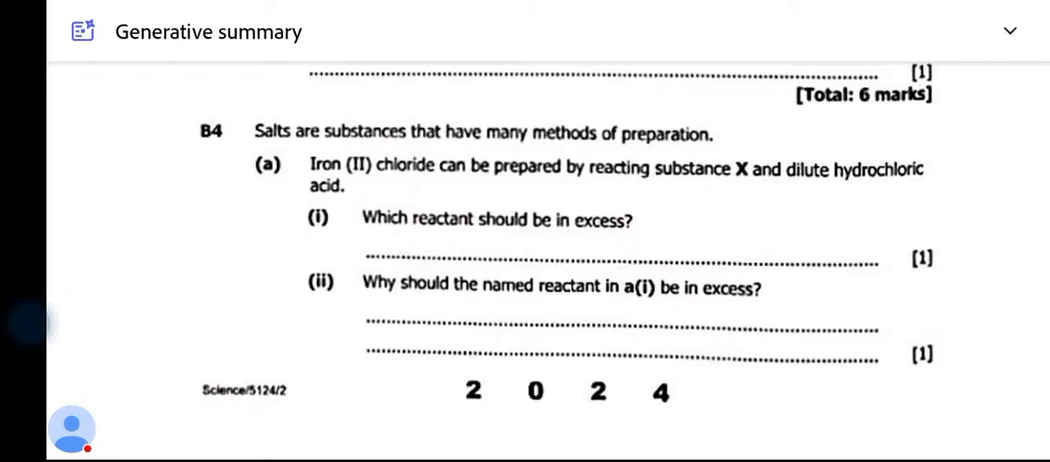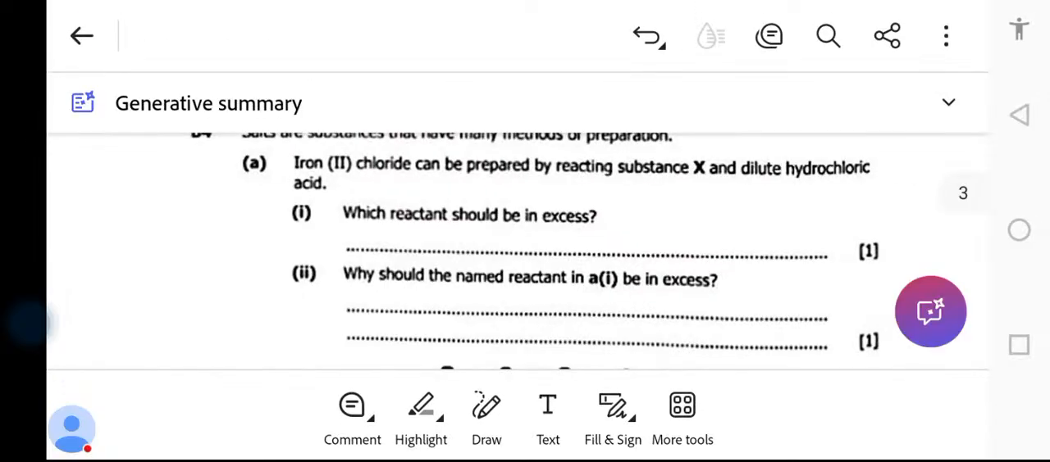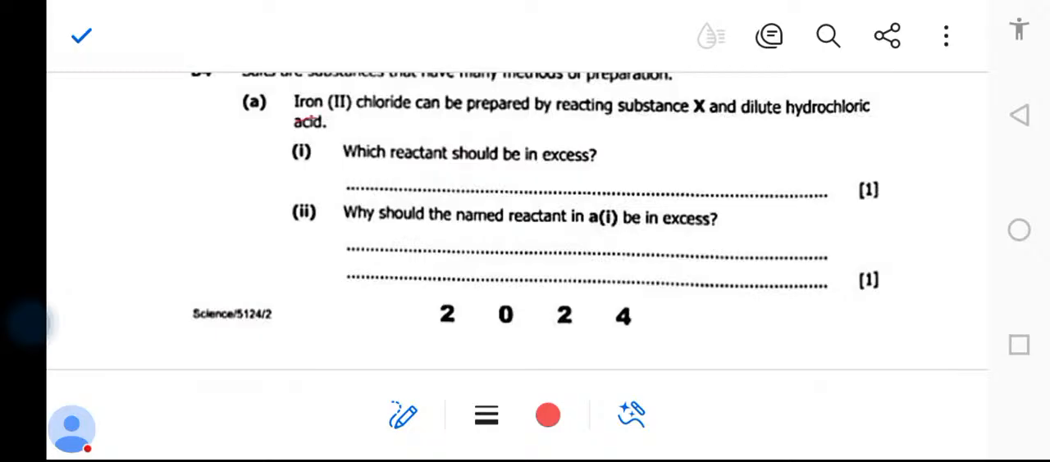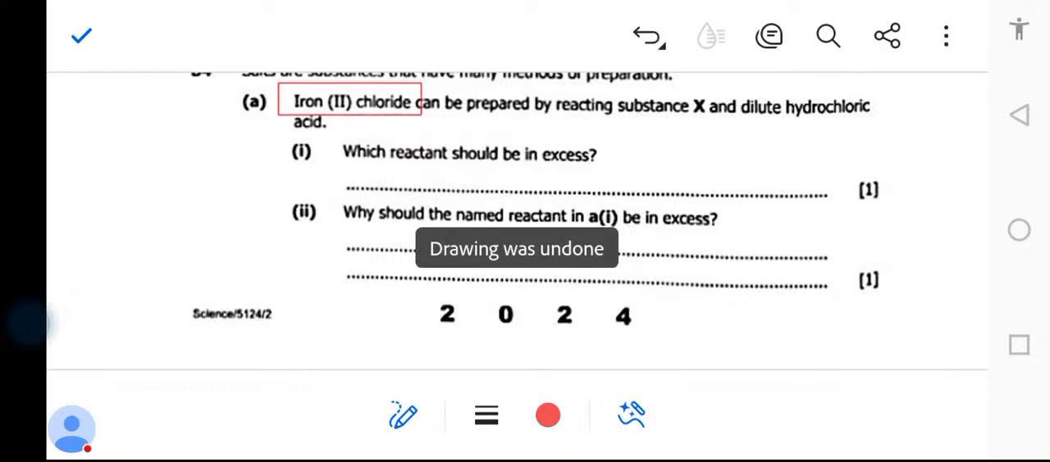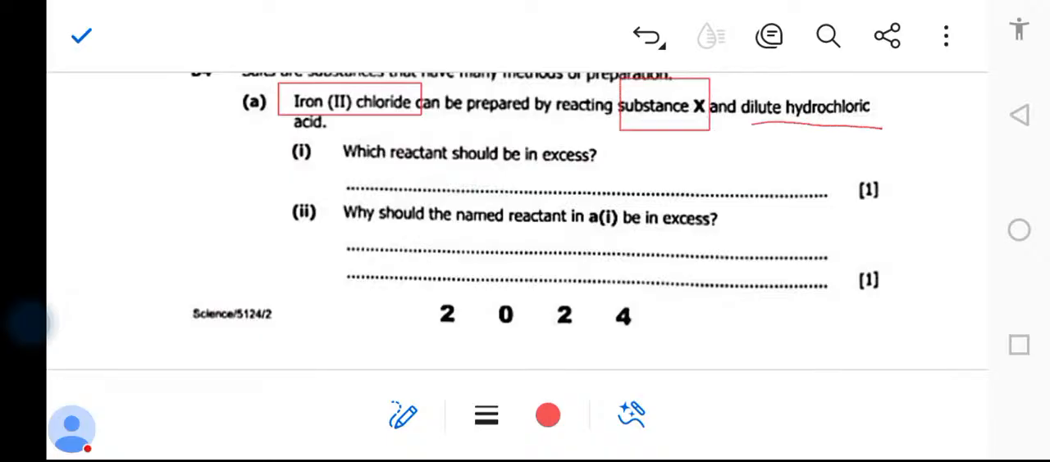So, which reactant should be in excess? Now, this is simple. We are doing more concept in the group, right? But understand. Iron 2 chloride. And this is also, you will find it in books. Iron 2 chloride can be prepared by reacting substance X and dilute hydrochloric acid. Okay, now which reactant should be in excess? So, number one, what's reacting?